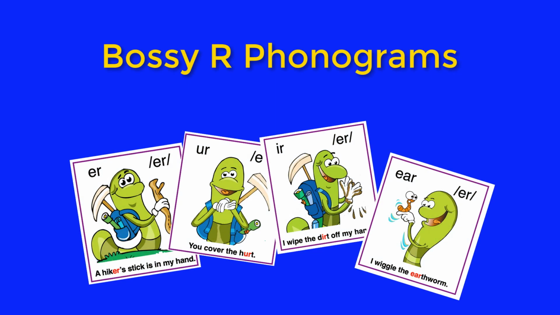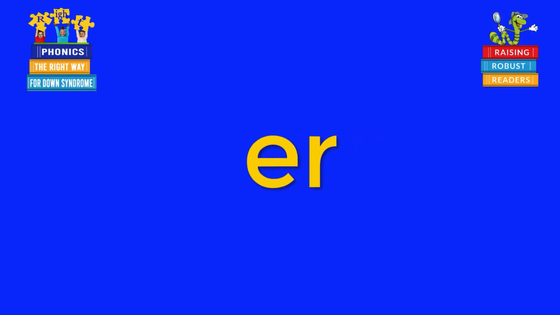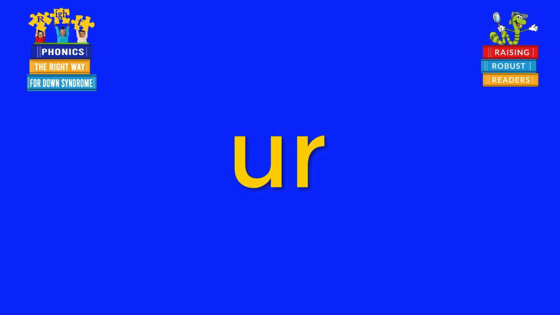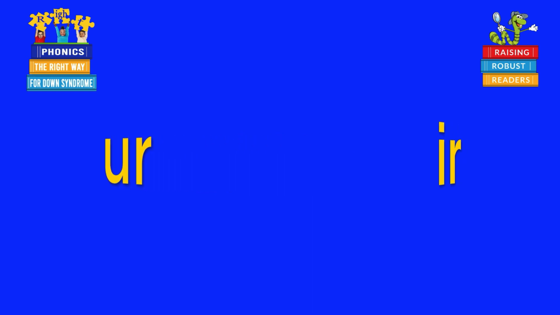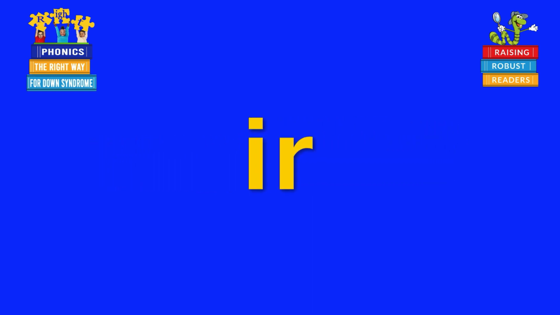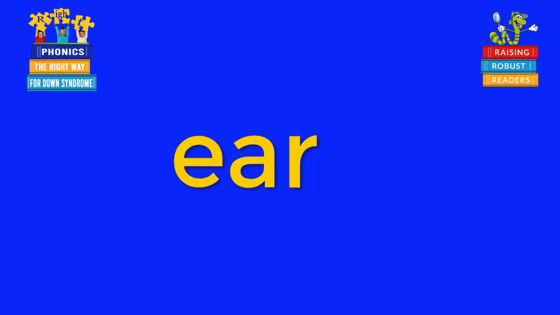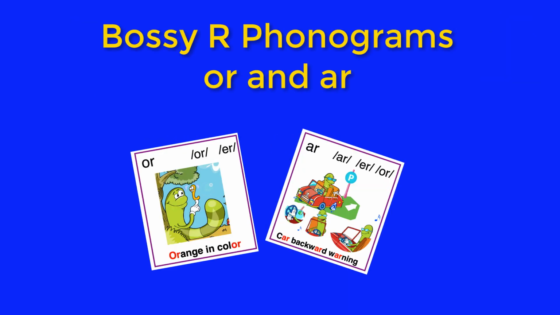Hikers don't hurt dirty earthworms. These bossy R phonograms all say er. Er. Er says. Ur. Ur says. Ir. Ir says. Ear. Ear says. Two more partners are bossed by R.